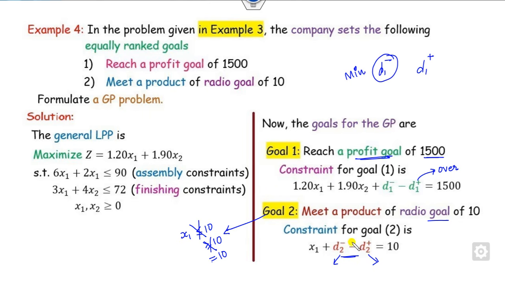Similarly here, you have to meet the production of radio of 10. This D negative is the underachievement and this is the overachievement. Which one are you satisfied with? You are always satisfied when the manufacturer produces more than 10 products. So again, your target is to minimize this.